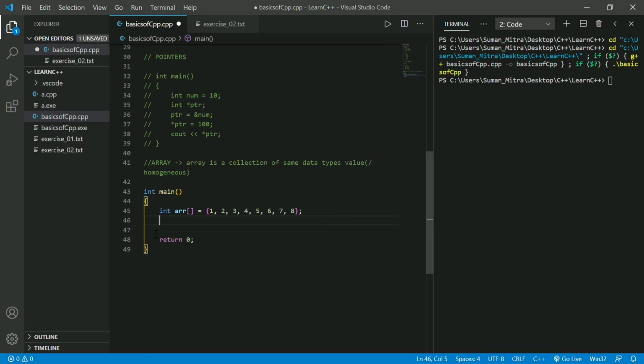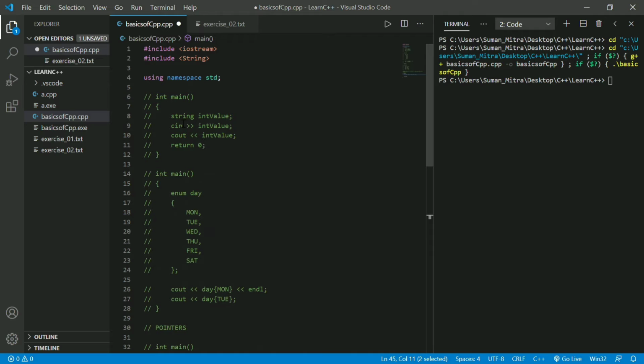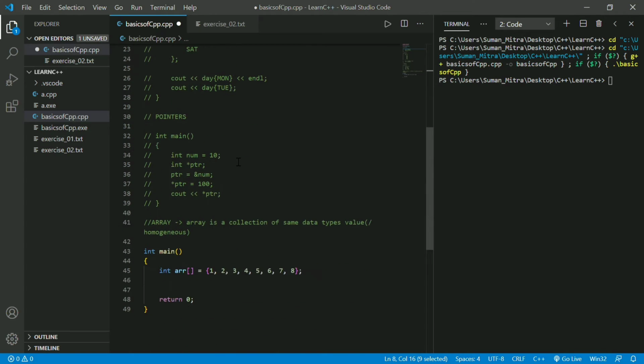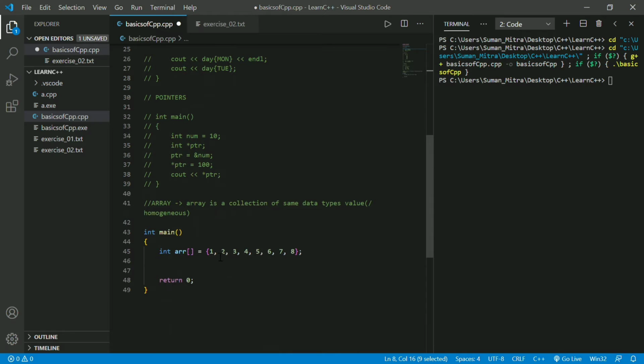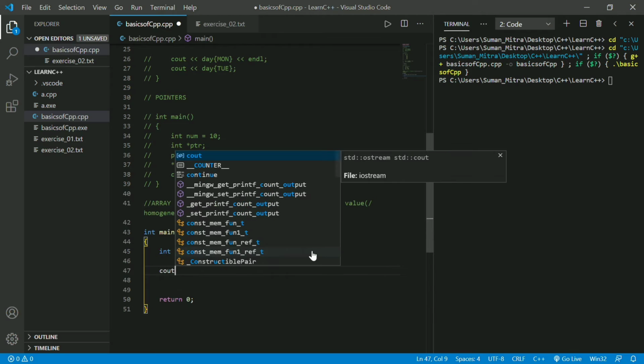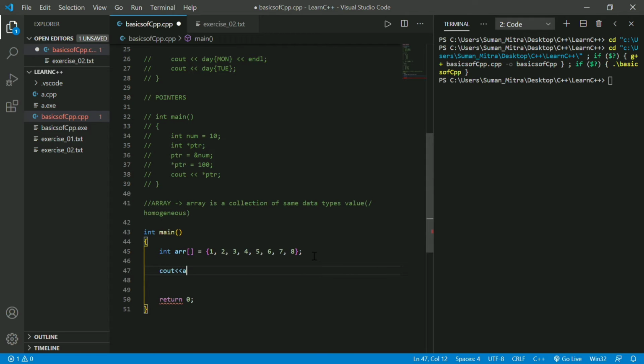Okay, now we declare an array. What is an array? It's a collection of same data types. What is the data type? Here the data type is int. And what are the values? All the values are integers. So it's a collection of all these integers inside just one variable. Earlier we can see that if we go to the top, one variable contains only one value. But here one variable will contain this many values. But how to access them? To access them, you just write cout, the name of the array, and the position you want to access.